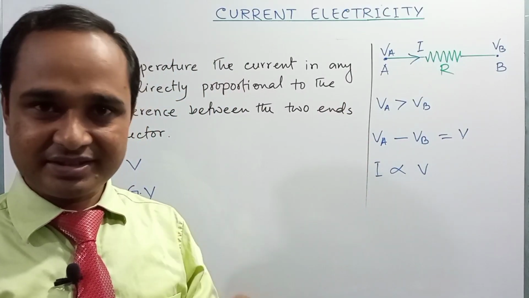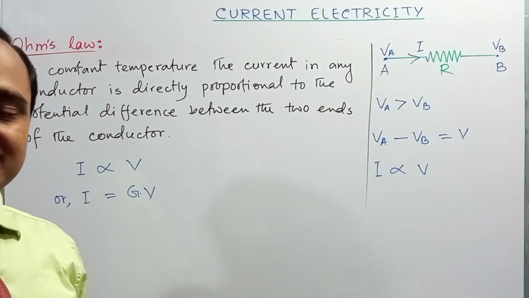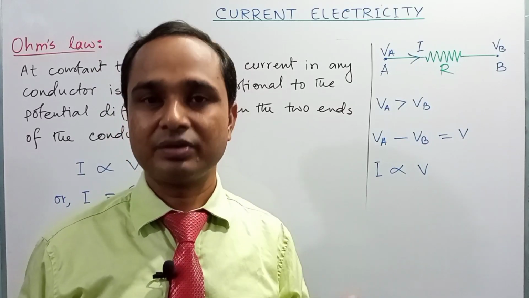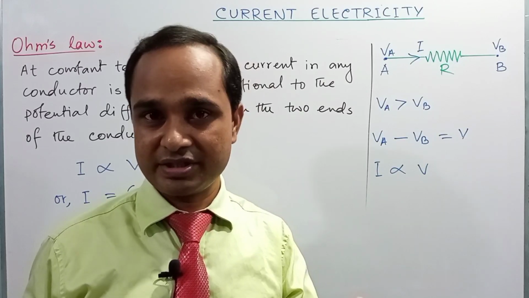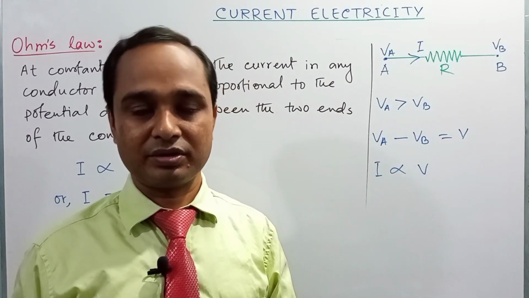Resistance is more important than conductance, and resistance is the inverse quantity of conductance, the inverse property of conductance of a conductor.